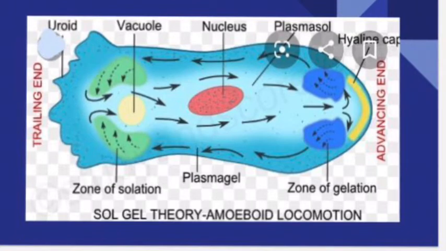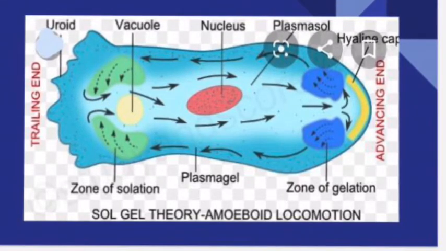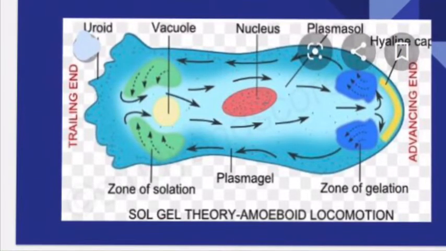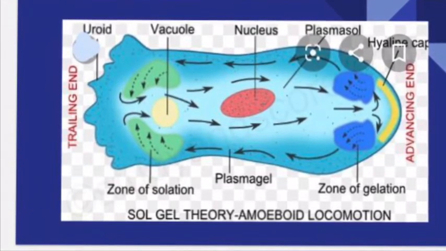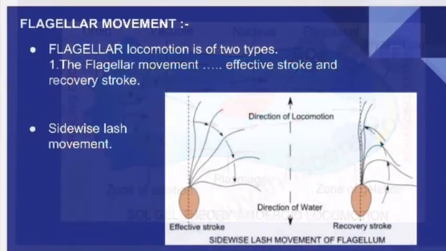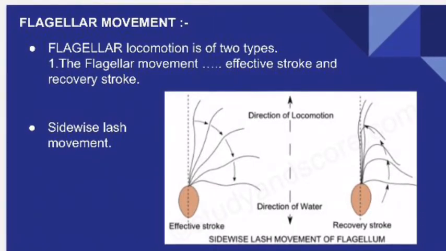So obviously, what is the fundamental character of a fluid? Fluid will not stay in one place. It will start flowing. So this plasma sol will flow along the center, reach the hyaline cap and push it, so that the hyaline cap will be extended in the form of a finger-like projection.